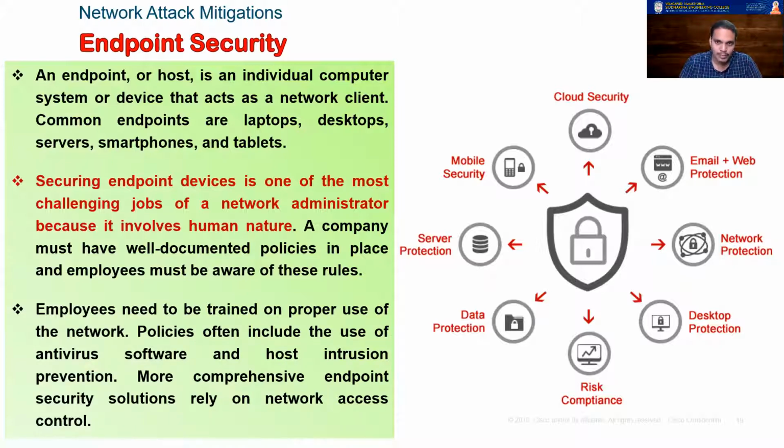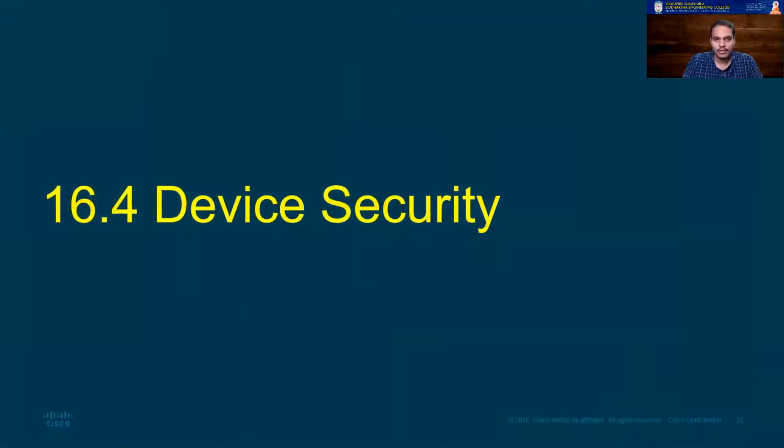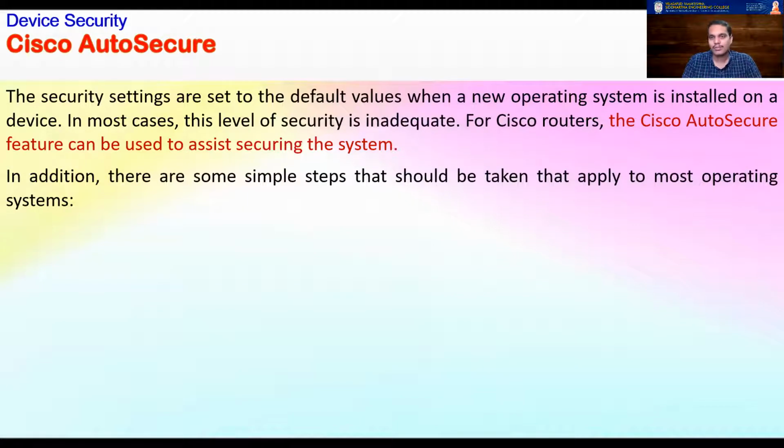So there should be certain policies, which include the usage of antivirus software and also constant checking of your devices. These things have to be taken into consideration, and that's why endpoint security is very important. Now, talking about endpoint security, we also should talk about device security. We have something called the Cisco AutoSecure feature. This AutoSecure feature does provide security for many of its devices.